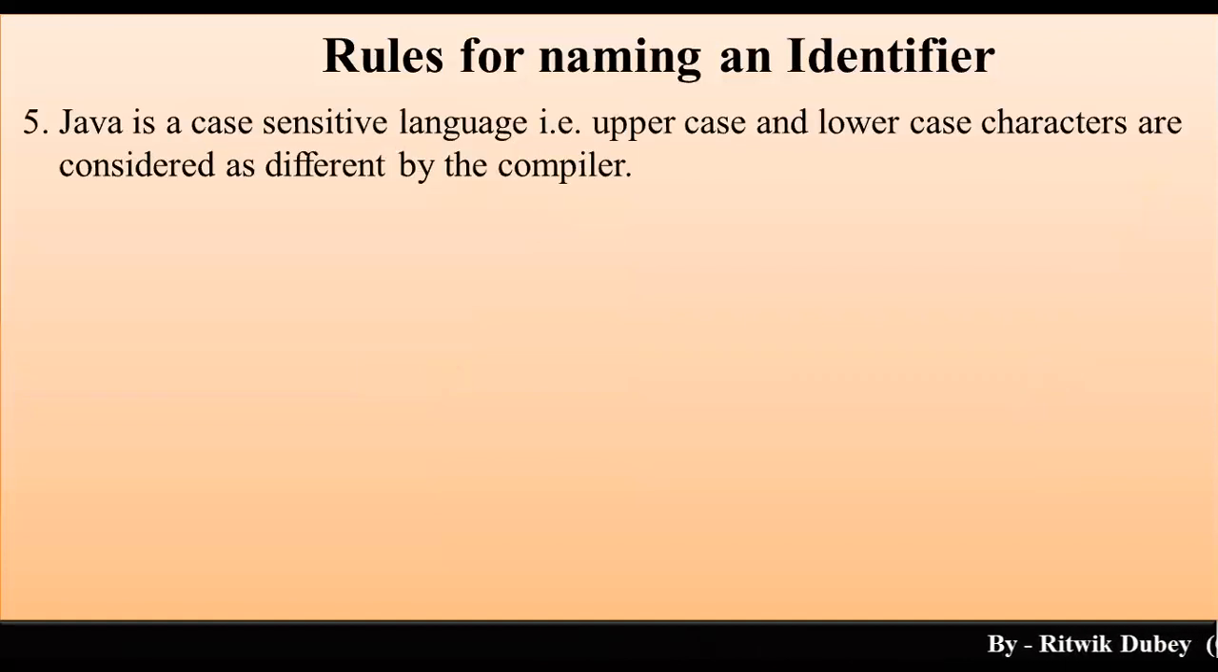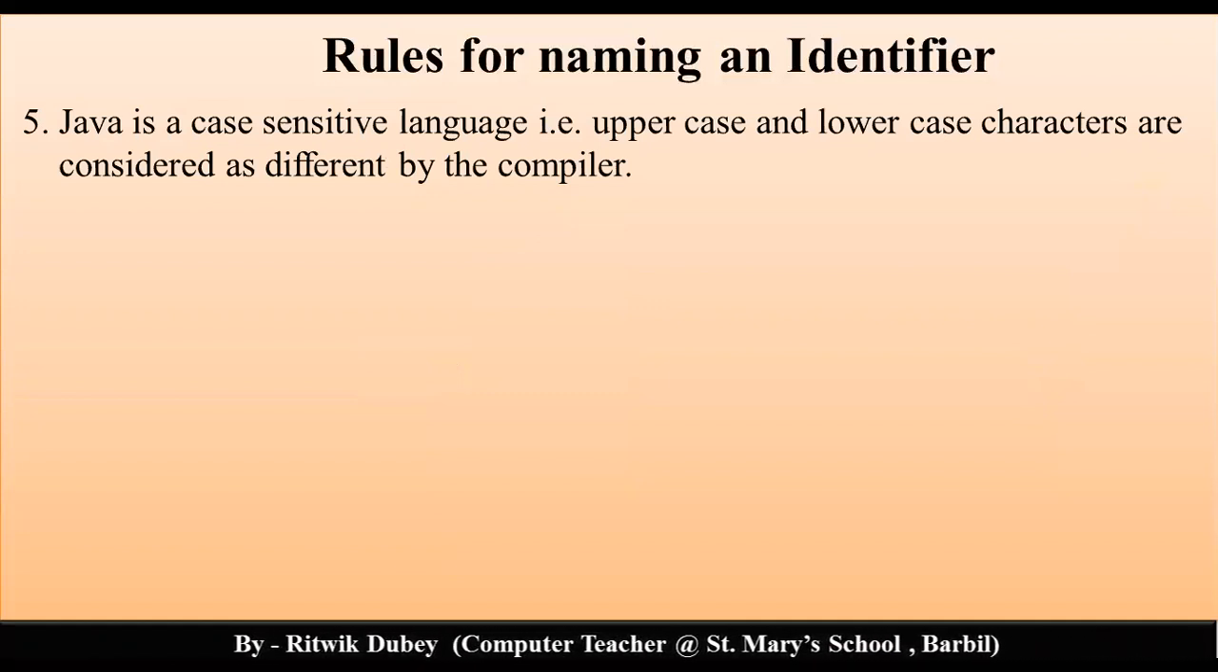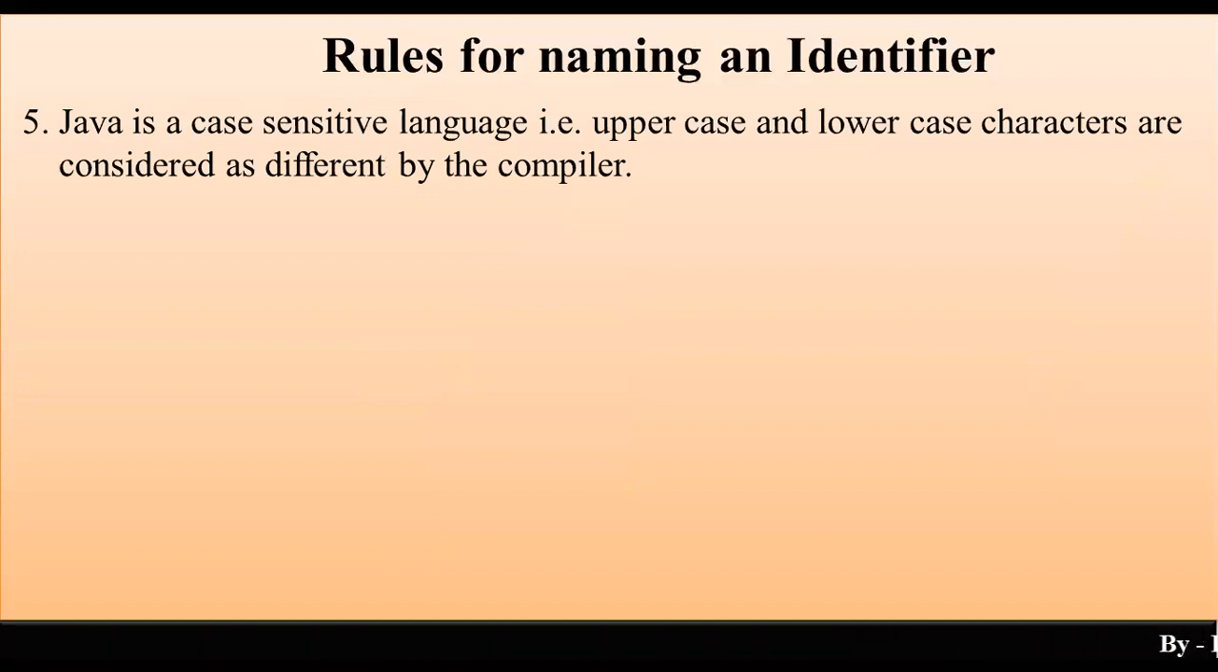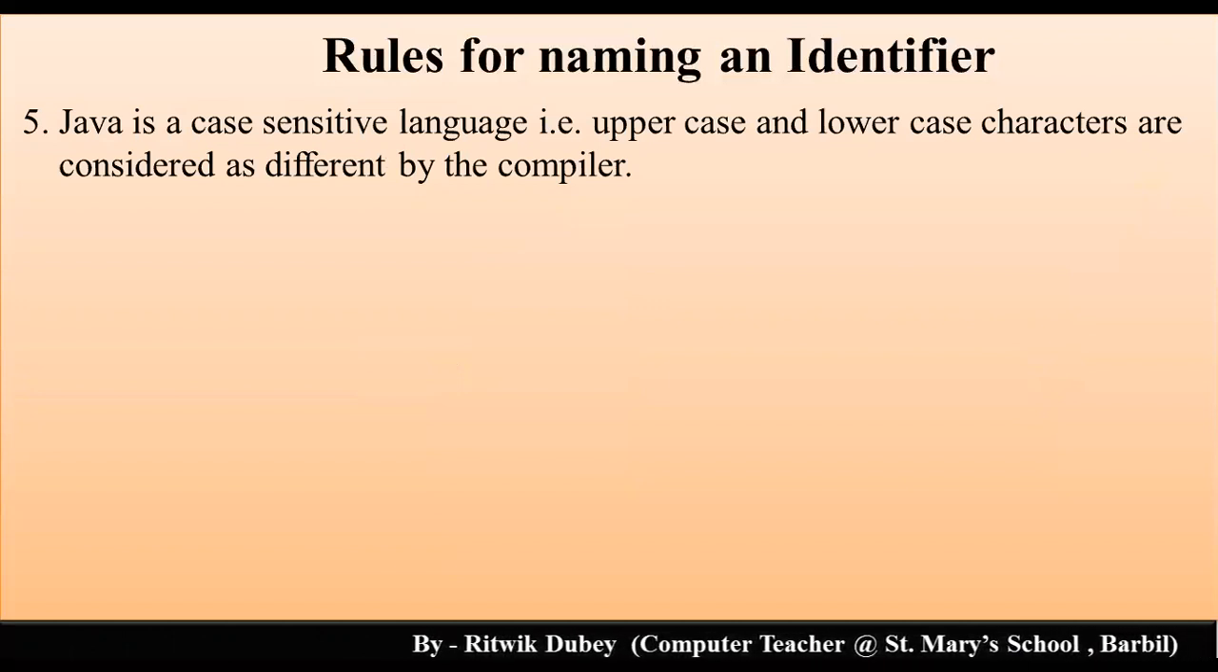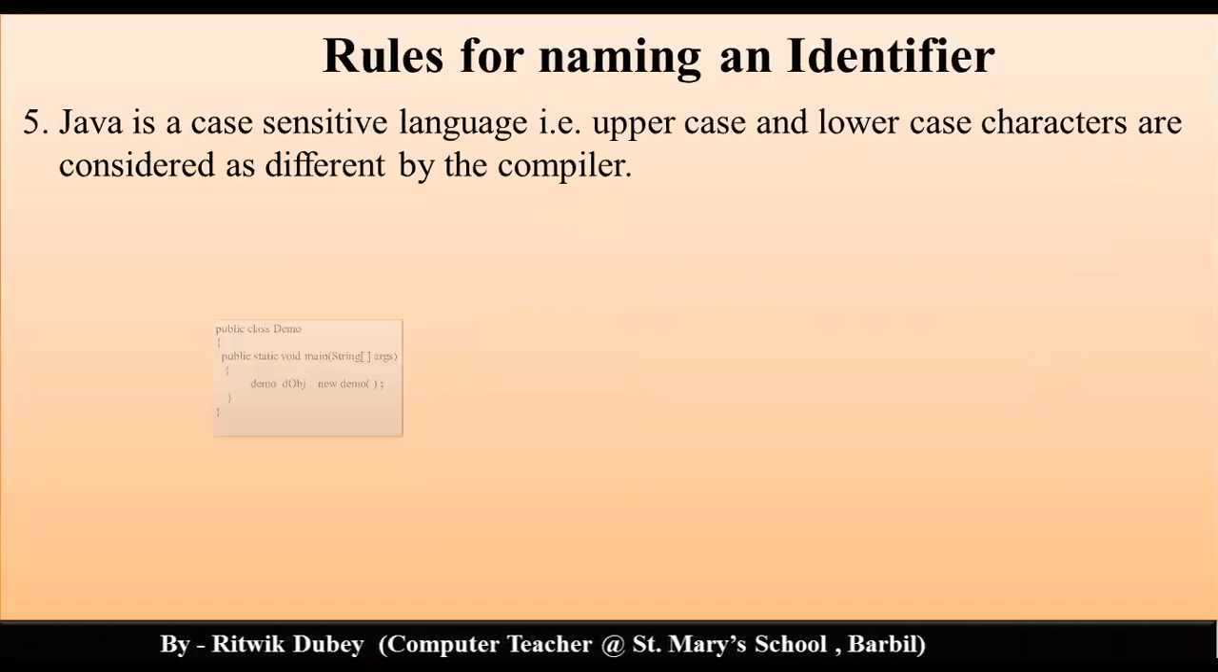Then rule number 5: Java is a case sensitive programming language. Java is a case sensitive language. Now what does case sensitive mean? Upper case and lower case characters are considered as different by the compiler.